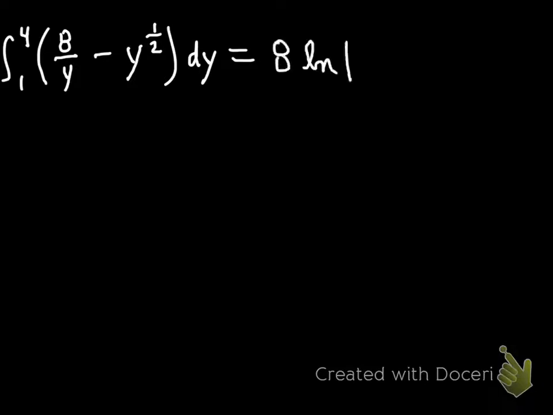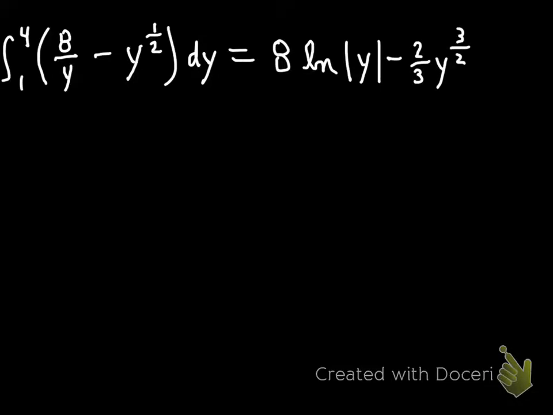I want to add 1 to the exponent, divide by the new exponent when I get there. When I integrate 8 over y, that's like 8 times 1 over y. You may wish to think of it that way, factoring out that 8. Anyway, I've got an 8 in front as a multiplier. 8 times natural log absolute y minus 2/3 y to the 3/2.